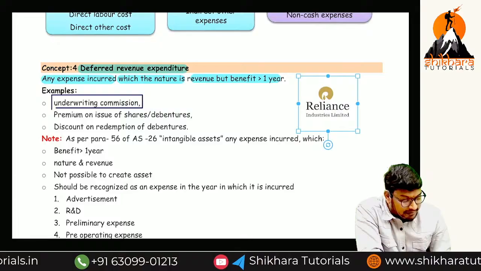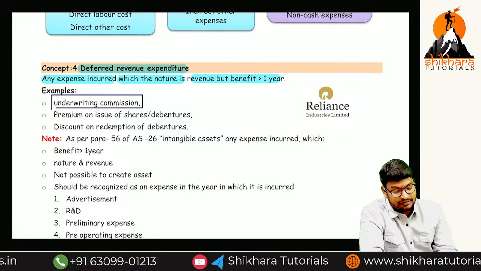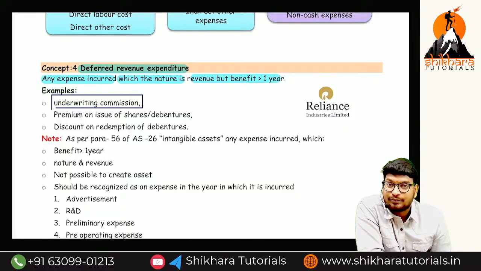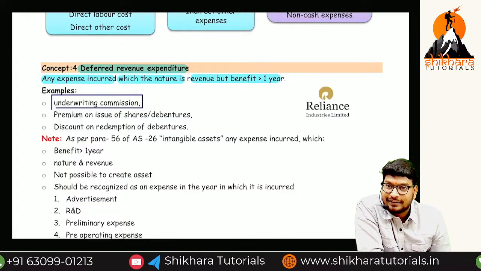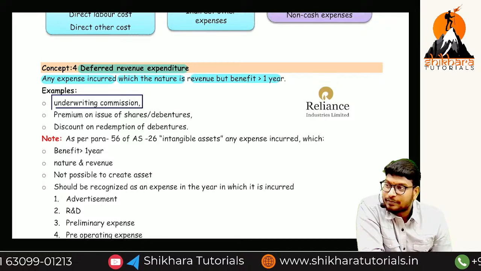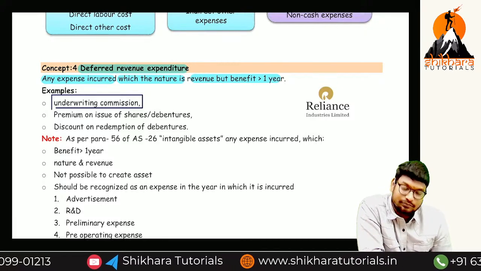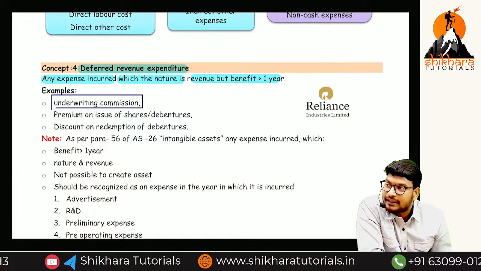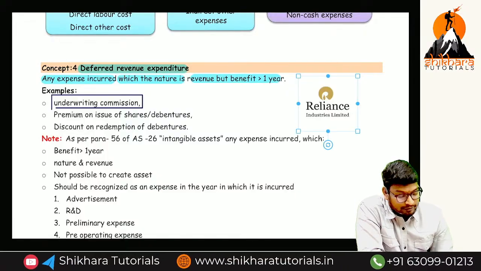I think you know Reliance Limited. Who is the head of Reliance Limited? Mukesh Ambani, Dhirubhai Ambani. First Dhirubhai Ambani. How many children does Dhirubhai Ambani have? Two, Mukesh Ambani and Anil Ambani. Okay, whatever it is.